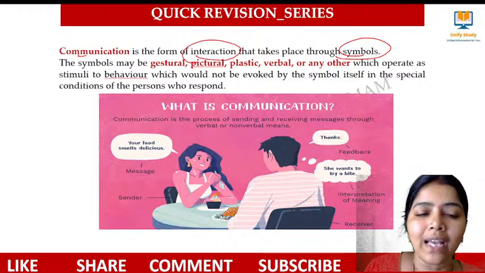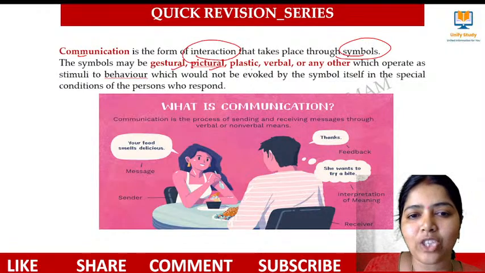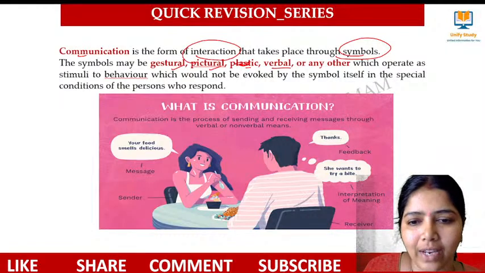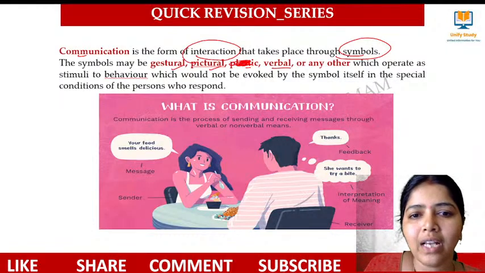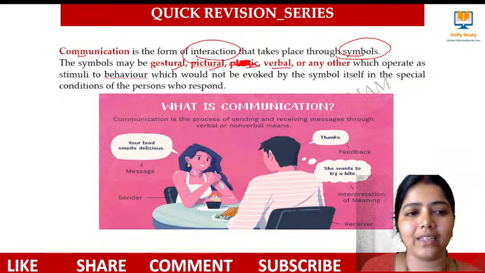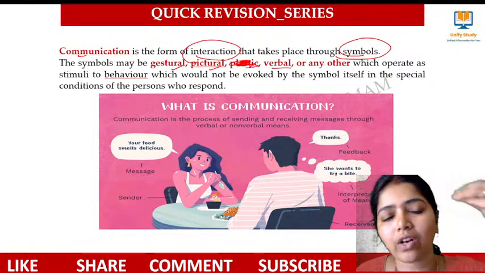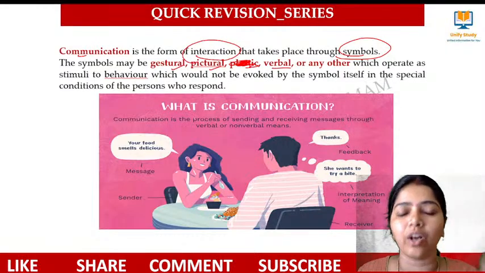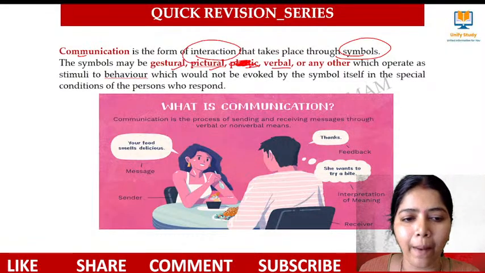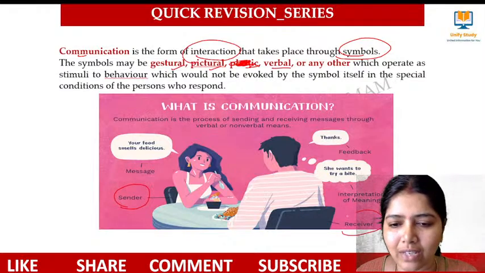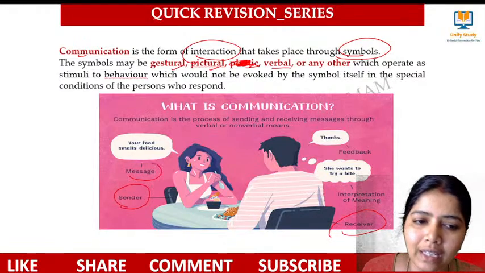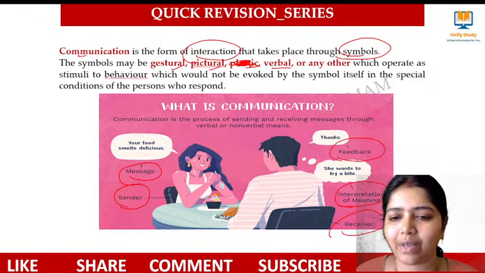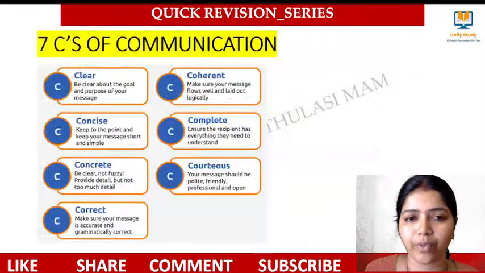It consists of gesture, picture, verbal, or any other, which makes you think of something and where you may respond, and we call it communication. A sender will be there, a receiver will be there, and we have the message, the interpretation and the feedback. This is the major concept of communication.